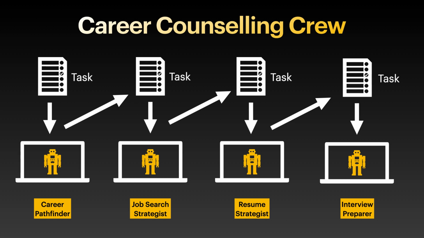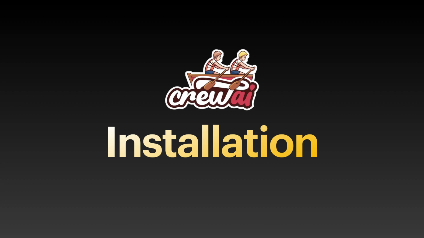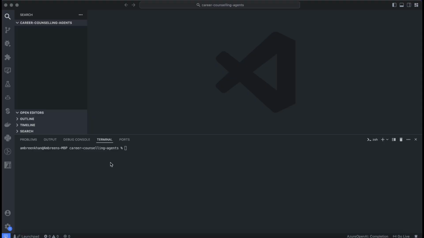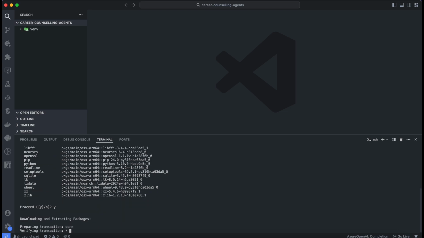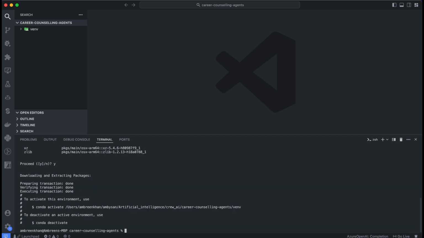Now we understand all the necessary concepts, so let's start developing our career counseling team Crew. You can find the application code in the GitHub repository linked in the description section. Let's do our environment setup for our project. I'll be using VS Code as my editor. First, we need to create a virtual environment to keep our project dependencies organized. Open your terminal and run conda create -p venv python==3.10. This command will create a new Conda environment with the given version of Python. After running the command successfully, you'll see a new folder named venv created in your root directory.